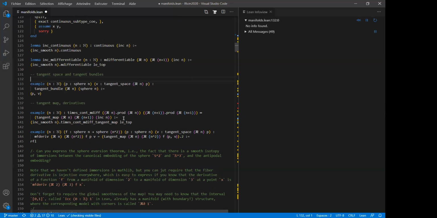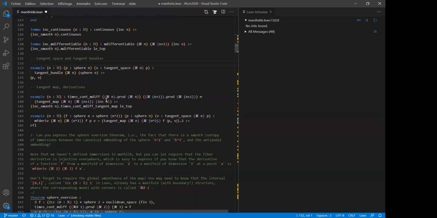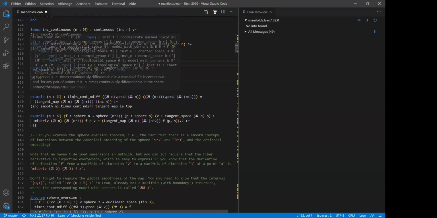The tangent bundle of the sphere has dimension 2n, and the model with corners is a product model with corners, and it should go to the tangent bundle of R^(n+1), which would be a 2n+2 dimensional space with a model with corners, which is just a product model with corners. And of course, the tangent map to a smooth map should be smooth.